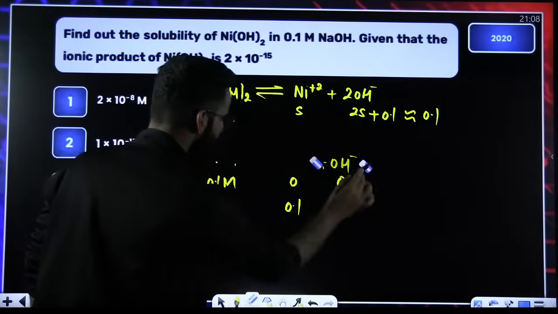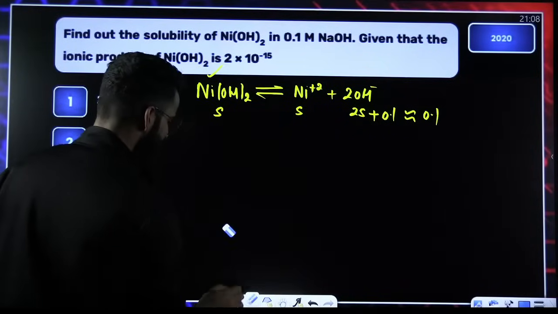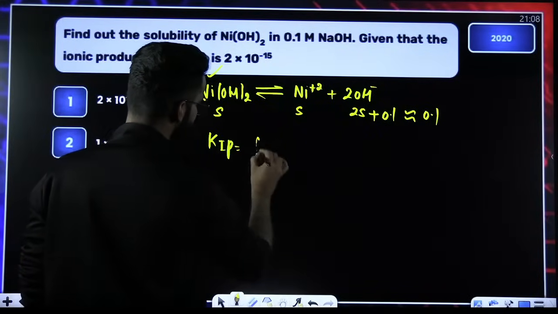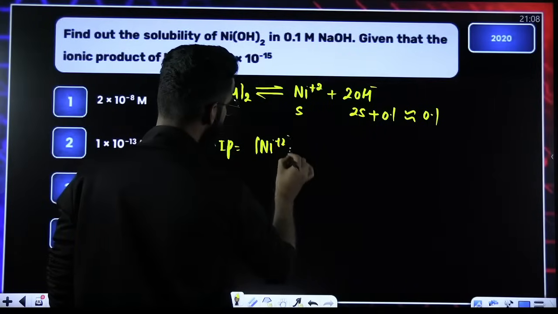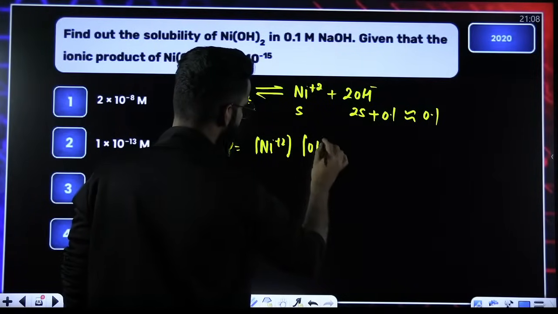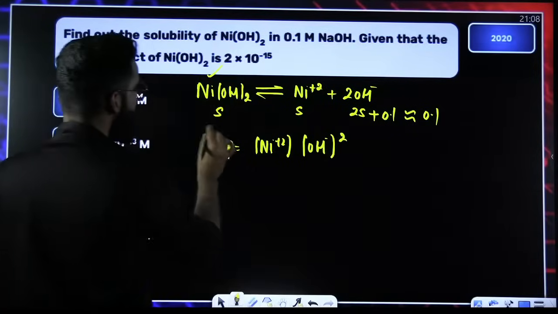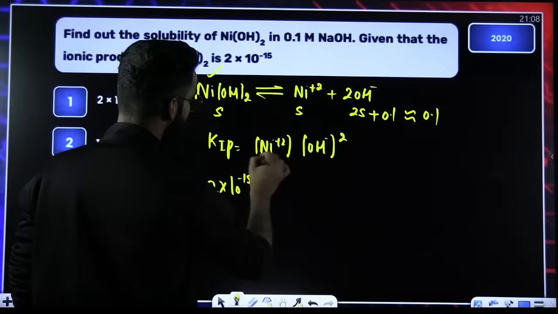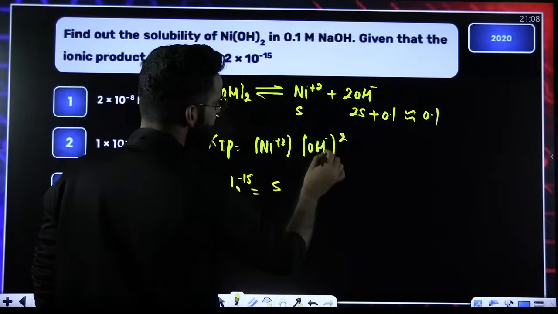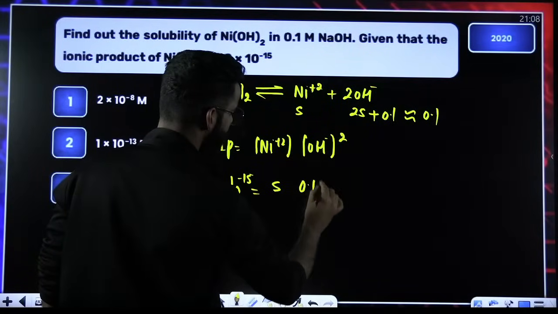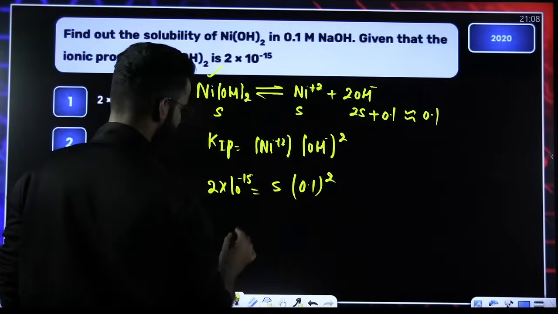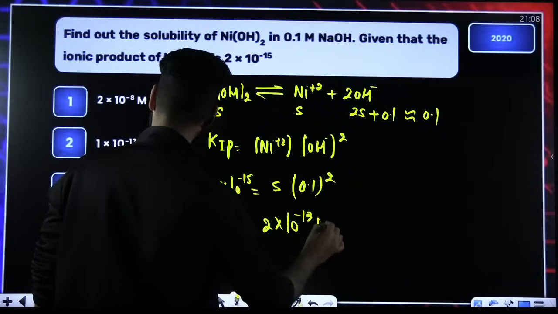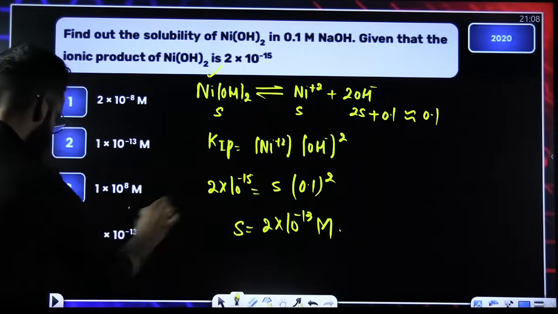Now I'll write the ionic product expression: concentration of Ni di positive raised to 1 times concentration of OH negative raised to 2. The ionic product value is 2 into 10 raised to minus 15, equal to S times 0.1 raised to 2. So S is equal to 2 into 10 raised to minus 13 molar. Is there such an option? Yes, it's option 4.